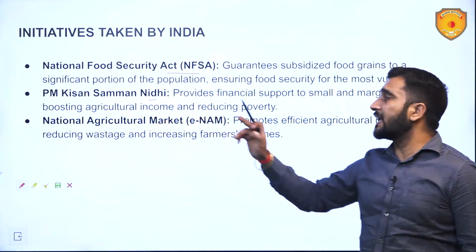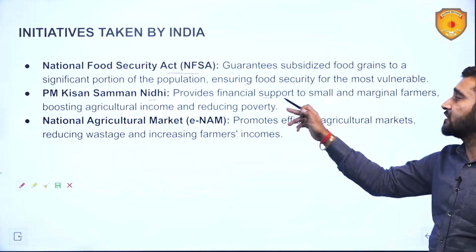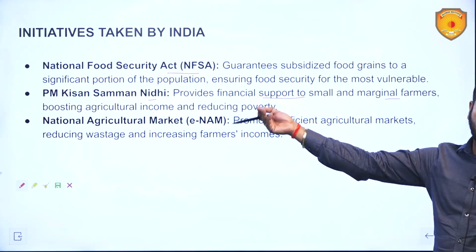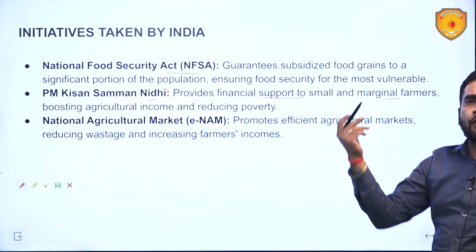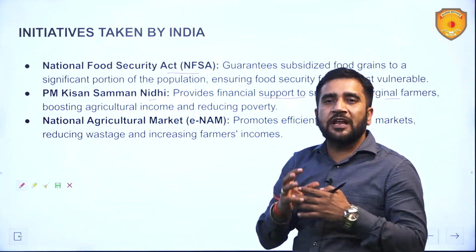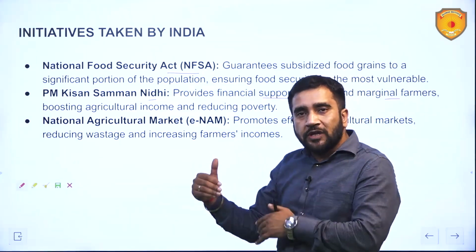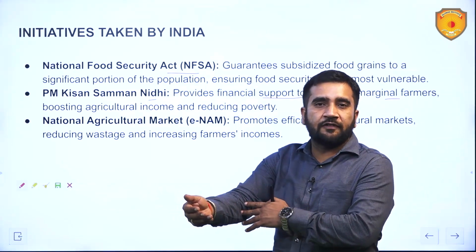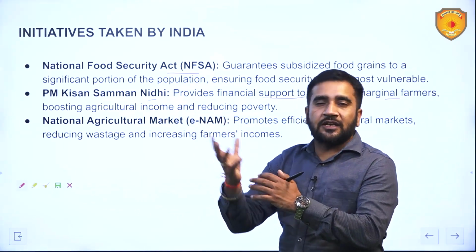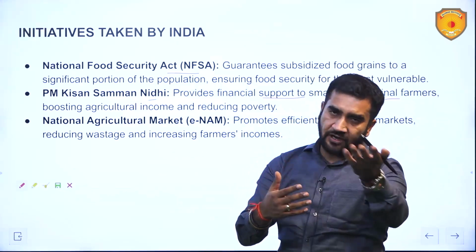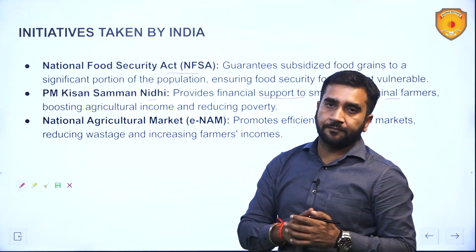Next is PM Kisan Samman Nidhi, which provides financial support to small and marginal farmers. 6,000 rupees is given to the small and marginal farmers for what? For purchasing agricultural inputs like fertilizers, pesticides and all, so that they can apply those in their fields, and they can increase their productivity, thereby increasing their income. Increased productivity will definitely lead to food security.